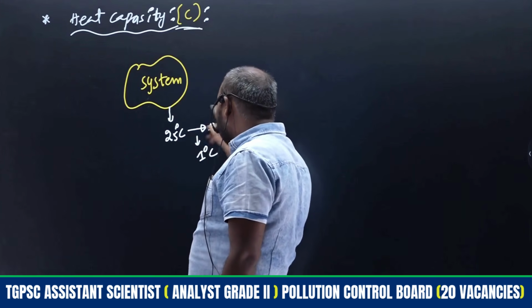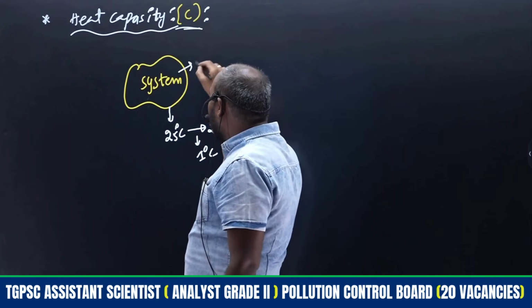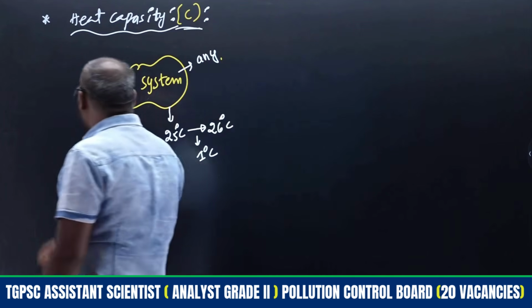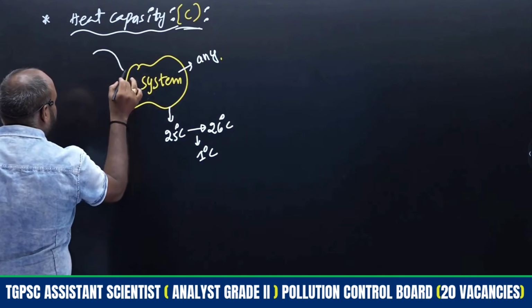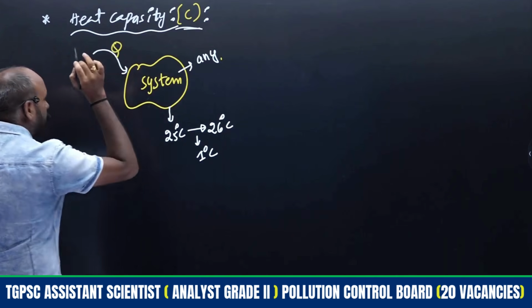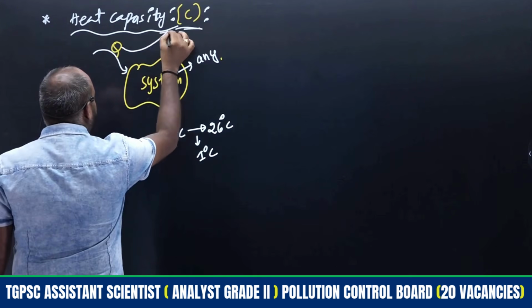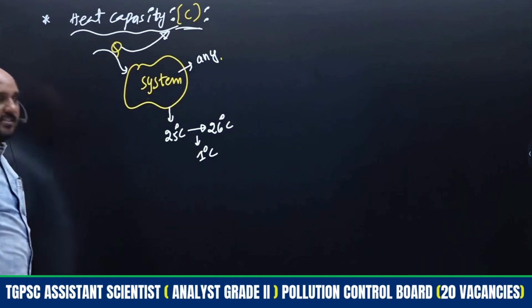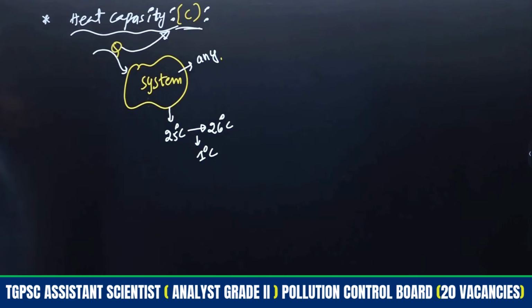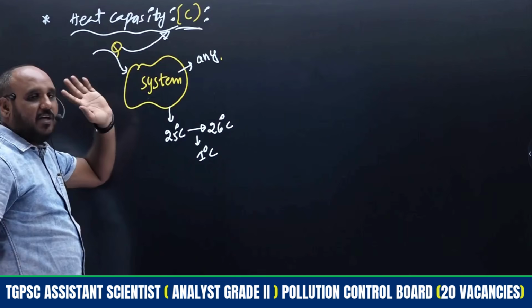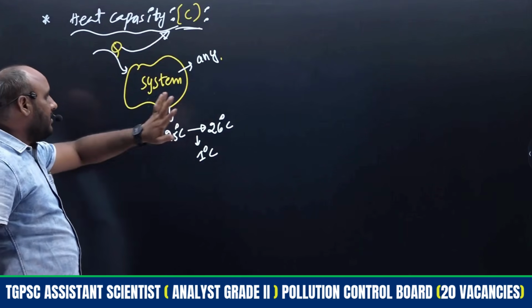To raise the temperature of any system by 1 degree centigrade, some amount of energy is required. Some amount of Q, meaning heat, is required. This heat will be considered as the heat capacity. It is very simple. We will go through the statements, how we get the definition of heat capacity and how we get the equations. All those things we will see.